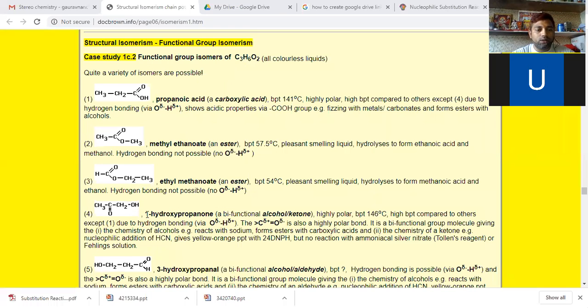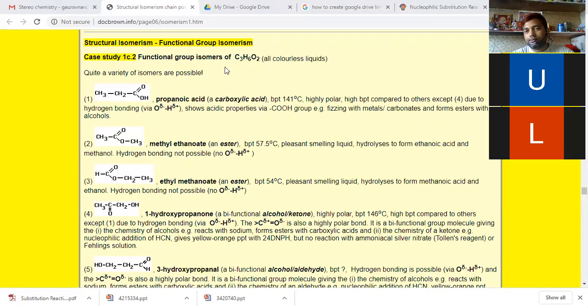The fourth one, 1-hydroxypropanone. Propanone. 1-hydroxypropanone. So we are discussing functional group isomers.